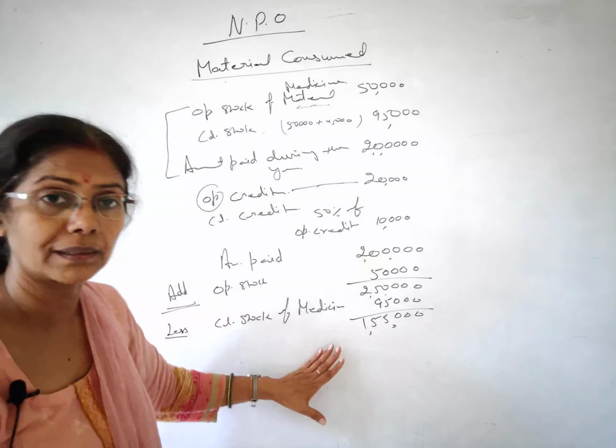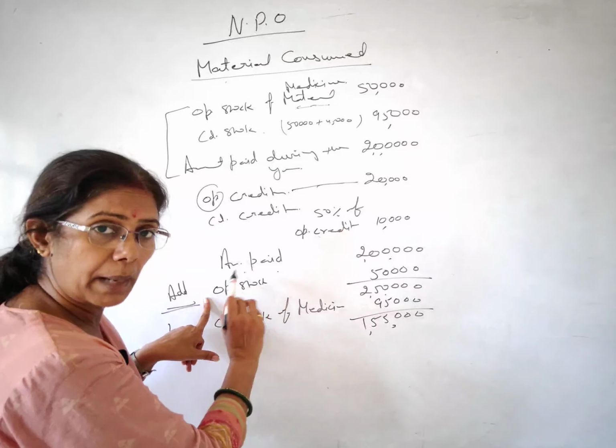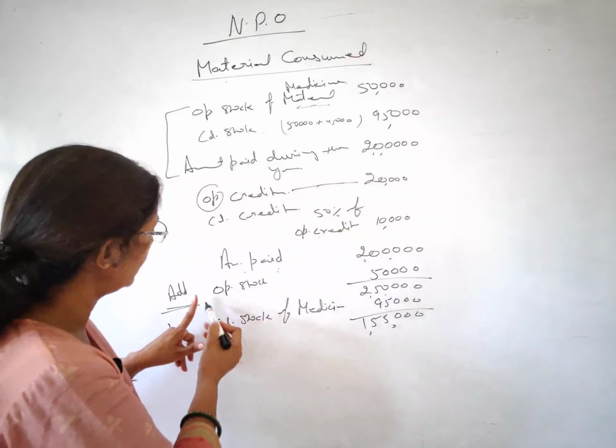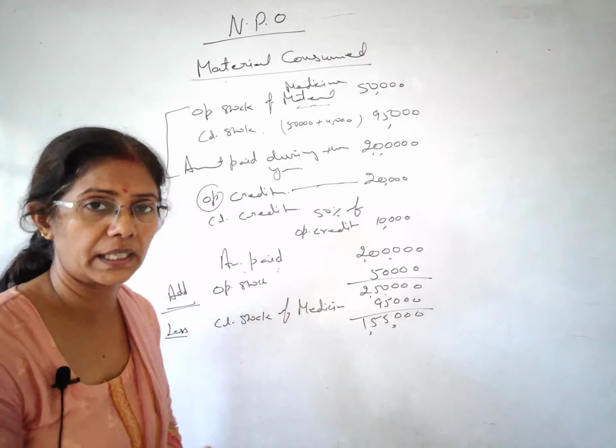So remember: amount paid or purchases during the year, then add opening stock and minus closing stock.